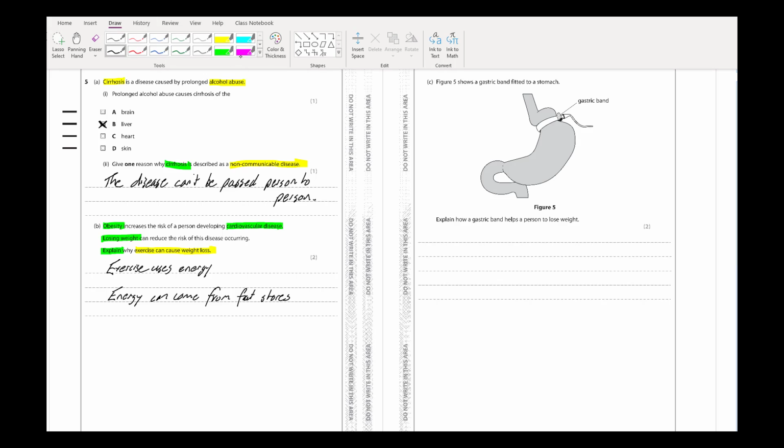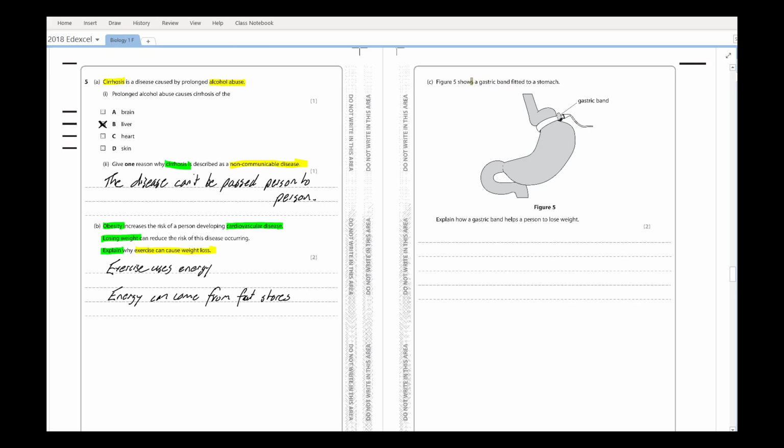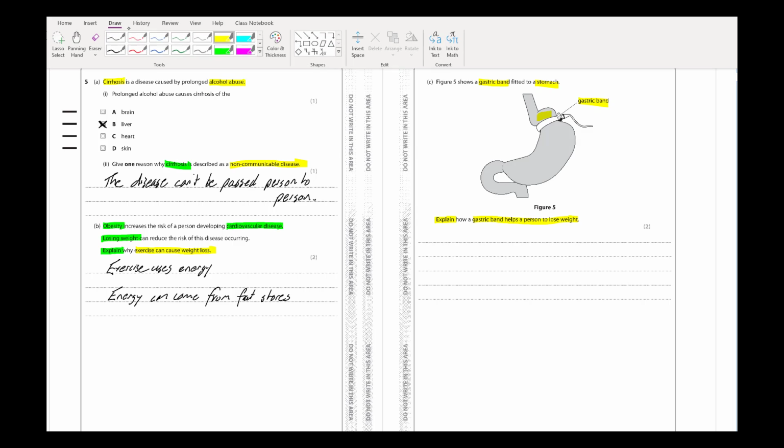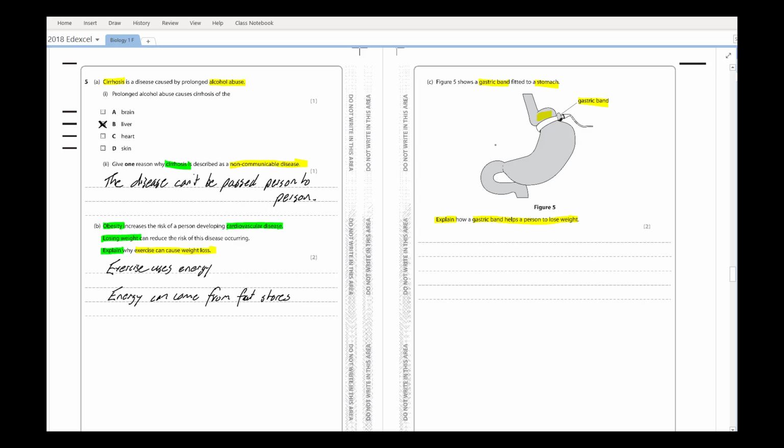Now moving on to the next question, there's a weird little thing here. Figure 5 shows a gastric band fitted to a stomach. Okay, so there's a gastric band, and you can see that it's fitted around the top of the stomach. So you can see straight away that the volume of the stomach where the food can go in is really, really small. So it says explain how a gastric band helps a person to lose weight. So looking at the picture, you may not have been taught anything about gastric bands, but you can figure this out by looking at the picture.